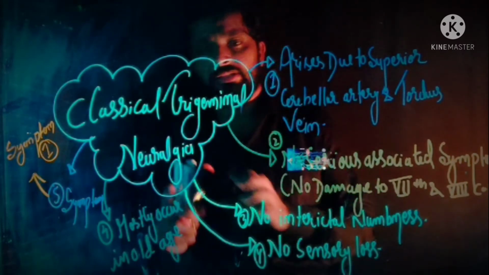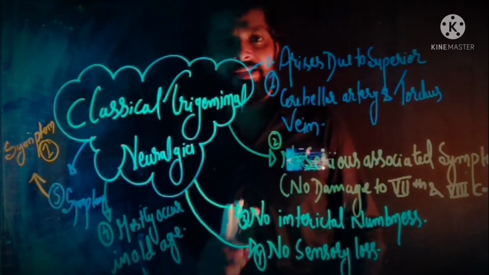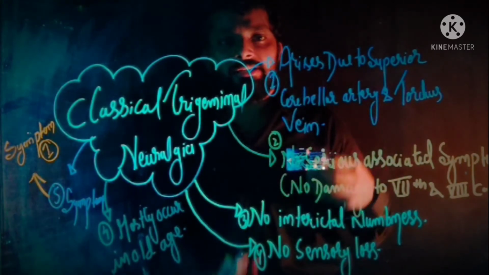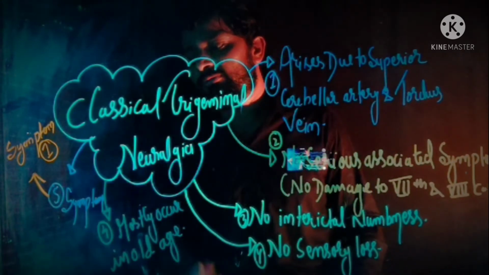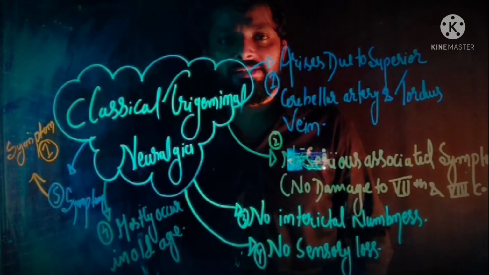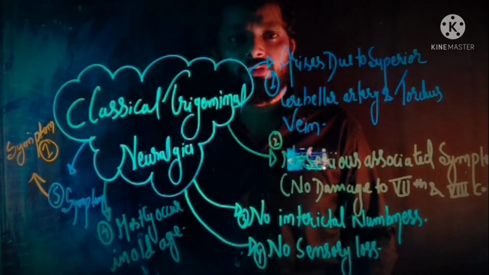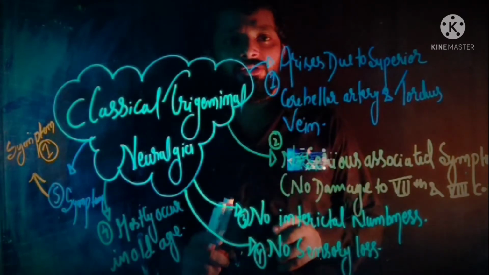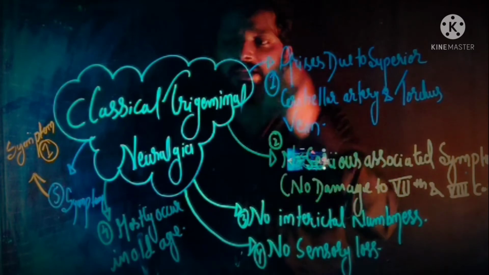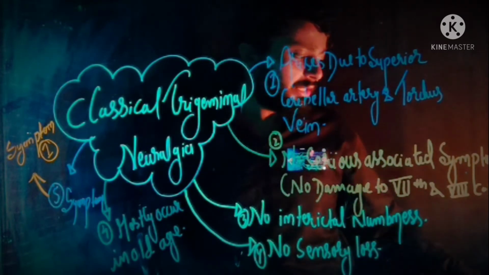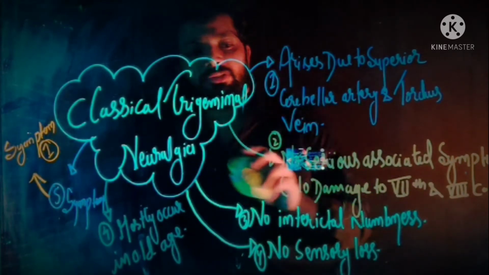Classical trigeminal neuralgia mostly occurs in older age due to two reasons. First is age-related brain sagging, and second is that along with age the walls of the vessels become thick and tortuous. And last one is the symptoms. The symptom seen in classical trigeminal neuralgia is symptom 1, which is the typical symptom of trigeminal neuralgia. So this is all about the classical trigeminal neuralgia. Now after that, we talk about the second type of trigeminal neuralgia, that is symptomatic trigeminal neuralgia.